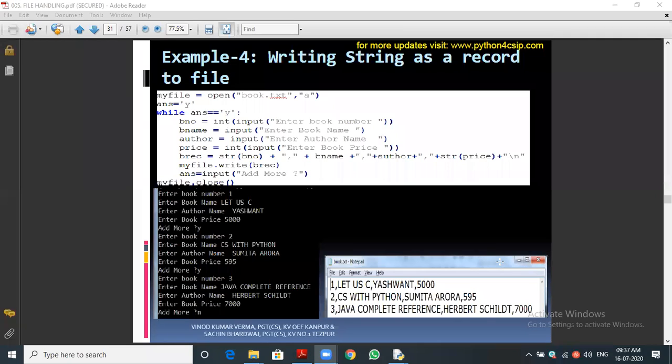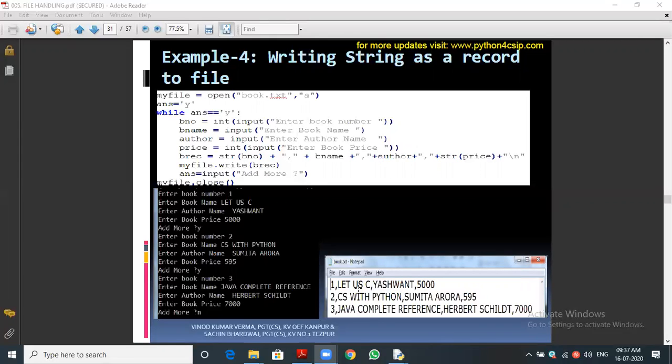You can see the output also at the end of the slide. 1 comma letter C is the book name, Yashwant is the author name, and 5,000 is the price of the book. Second, CS with Python, that is computer science with Python, Sumita Arora, 595. And third, Java complete reference, Herbert Schildt and 7000. This is the data we store line by line.